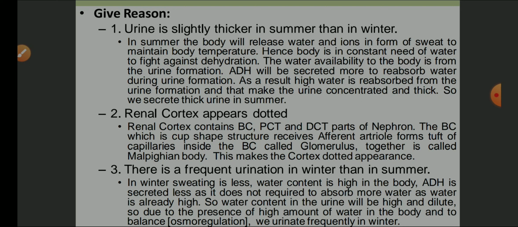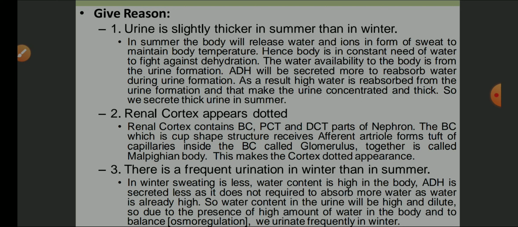Why does the renal cortex appear dotted? The renal cortex contains Bowman capsule, and the proximal convoluted and distal convoluted parts of the nephron. The Bowman capsule is a cup-shaped structure which receives the afferent arteriole and forms a tuft of capillaries inside it called the glomerulus. Together it is called the Malpighian body. This makes the cortex appear dotted.